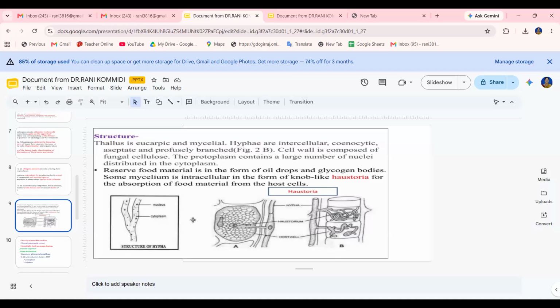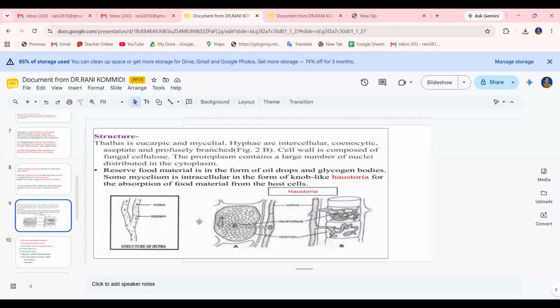So the thallus is eucarpic mycelium. It is cenocytic, aseptate and branched. The cell wall is composed of cellulose. Protoplasm contains a large number of nuclei, distributed in the cytoplasm only. The reserve food material is in the form of oil drops and glycogen bodies. It's a very common characteristic in fungi. The reserve food material is glycogen bodies.